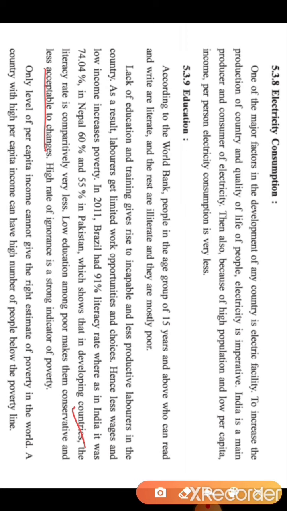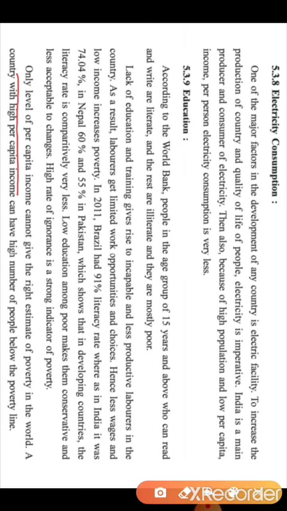Like nowadays, after the demonetization, many things have changed. People are using different modes of payment, online payments, but the less educated persons are not accepting these facts. Okay, so because of the less education, they become conservative and they don't accept the changes. High rate of ignorance is a strong indicator of poverty.